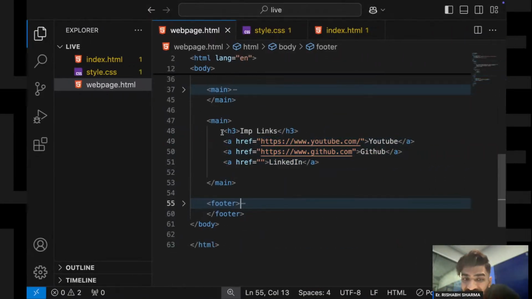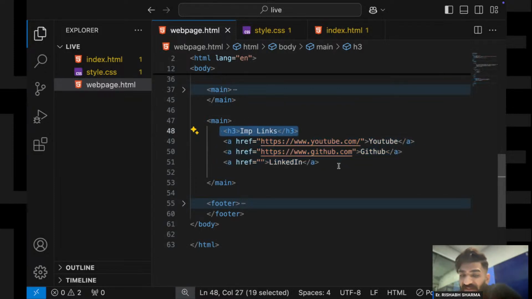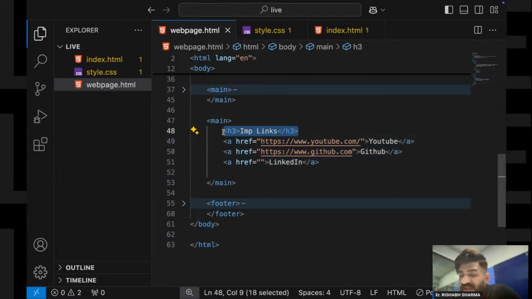But when I wrote an h3 and along with the h3 wrote these 3 anchor tags, right? So now what happens, did my h3 and anchor tags come in one line? Are these anchor tags and my h3 tag sharing the space? Yes or no?